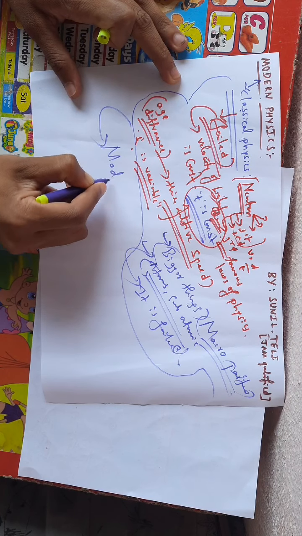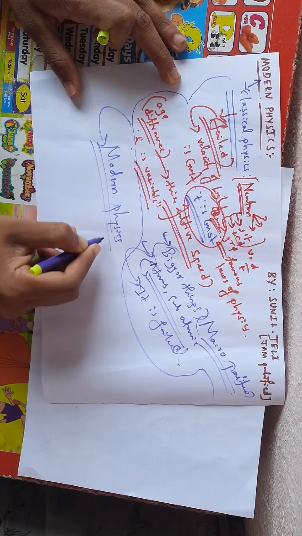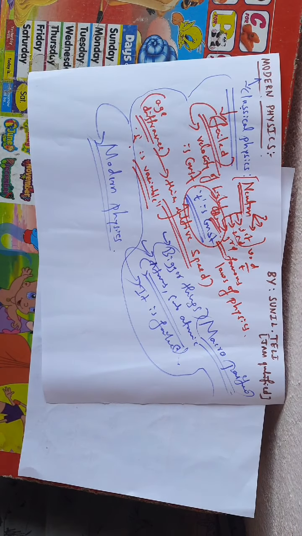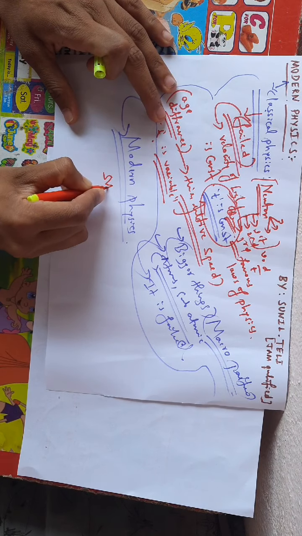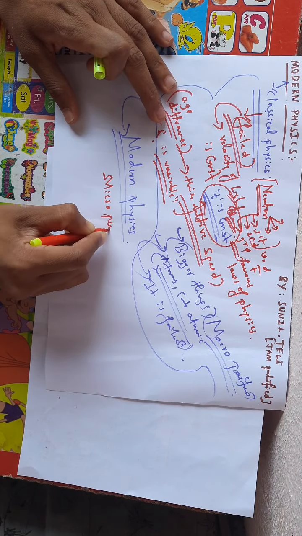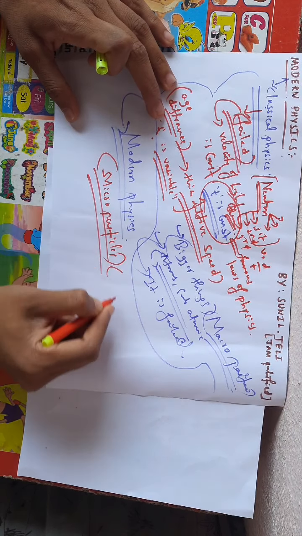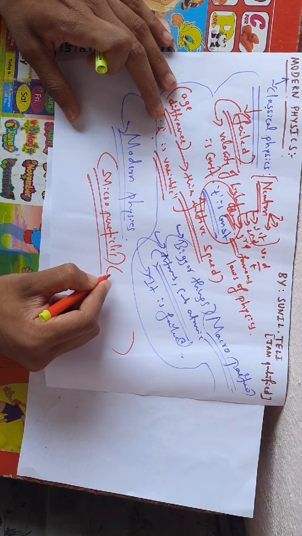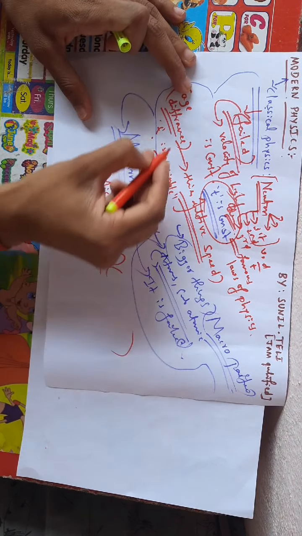For the correction of these drawbacks, modern physics came. In modern physics, you mainly concentrate on small things, microparticles, and you are able to answer these questions.